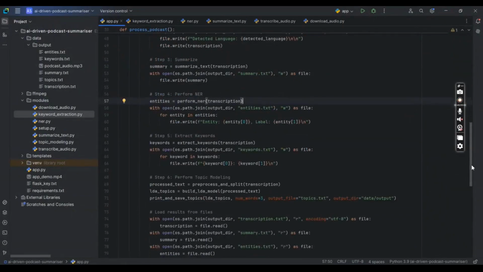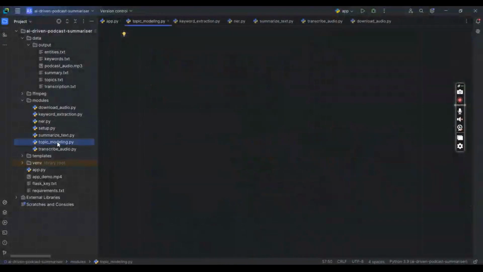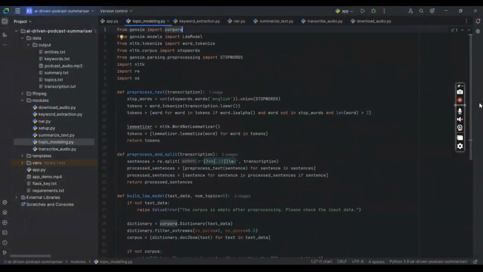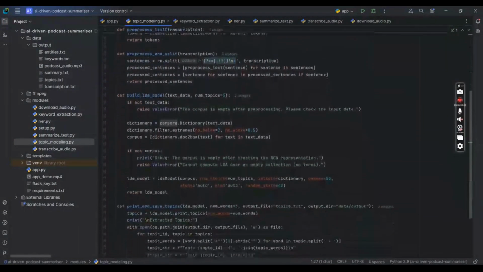So the last step would be to perform the topic modeling in order to find the unique words which can be helpful to find out similar related videos from sources like YouTube, Instagram and all. So for topic modeling I used the LDA model. So here's the code for that, and it uses the LDA model for topic modeling.